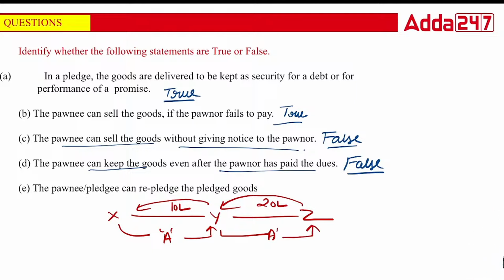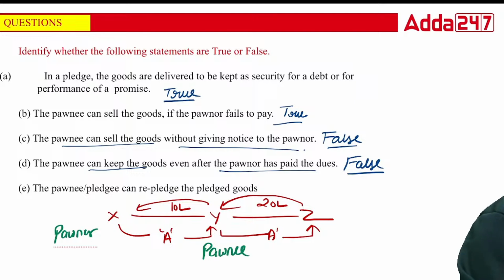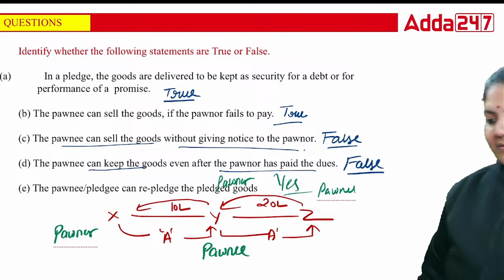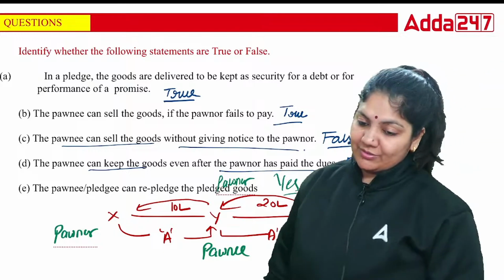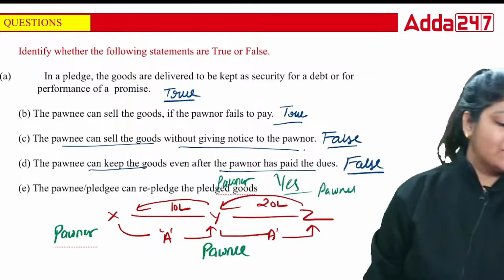Okay. So class, X is the pawnor, Y is the pawnee, and Z is the pawnee. In this particular case, Y versus Z, Y is the pawnor and Z is the pawnee. Okay. So class, the pledgee can repledge the goods. The answer is yes. That is a true statement because that is written in the law.